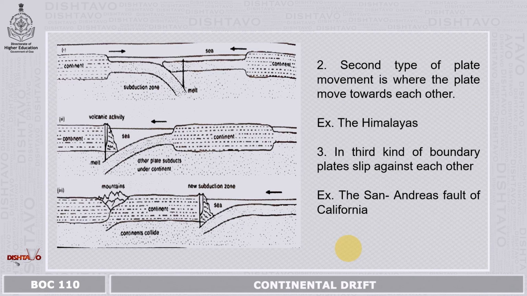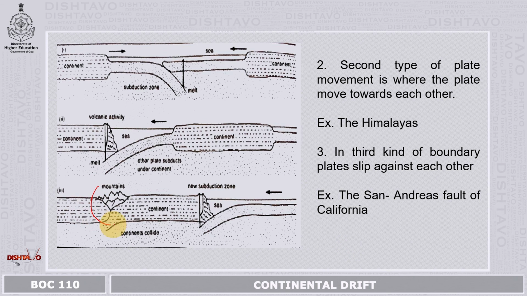The second type of plate movement is where plates move towards each other. You can see in this picture one plate with a continent moving towards another continent because of tectonic plate movement. The subduction of a single plate takes place, and as continents meet each other, the subduction of a plate causes pressure that makes mountains rise.